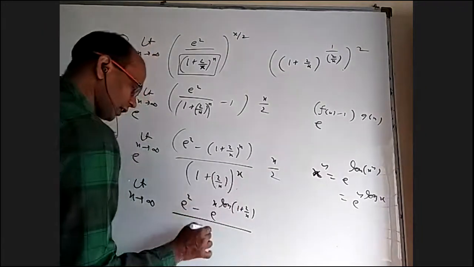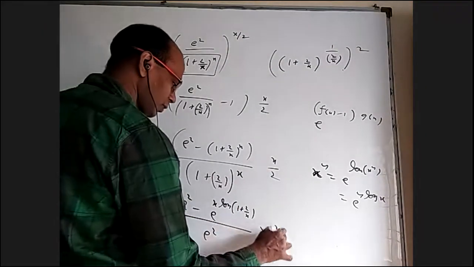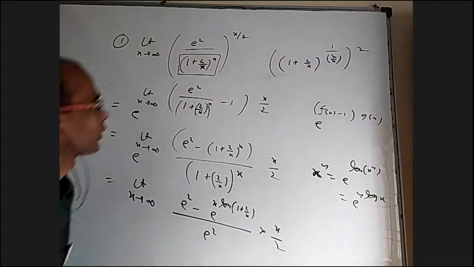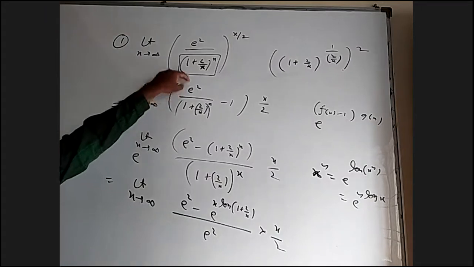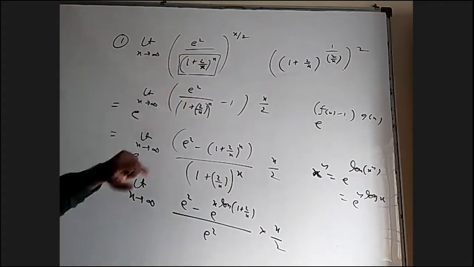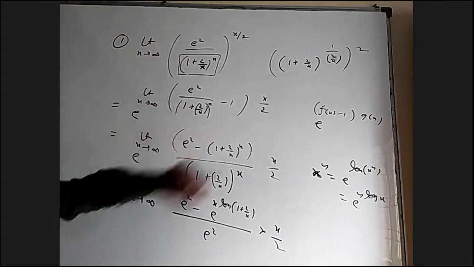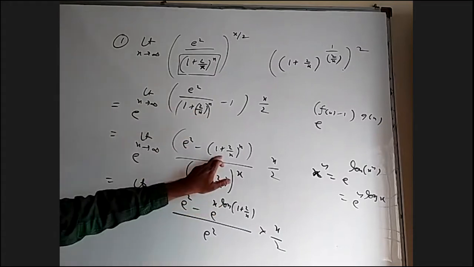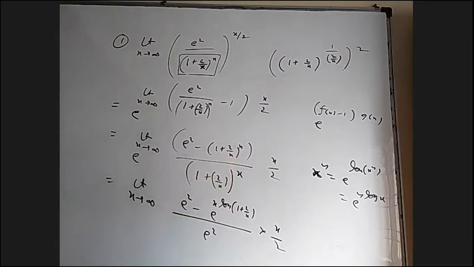And the denominator I'm directly writing as limit e square, and this x by 2 I'm keeping as it is. First of all you have to recognize this is becoming e square and this is becoming 1 power infinity, so base minus 1 into the power, then we simplified. This limit is e square, nothing to worry. Here this is also variable and this is also variable. We don't have any suitable formula and limits, so I'm writing e power and wrote like this.